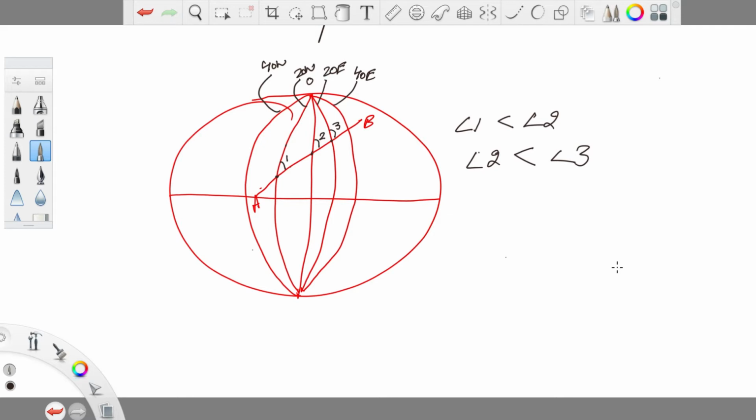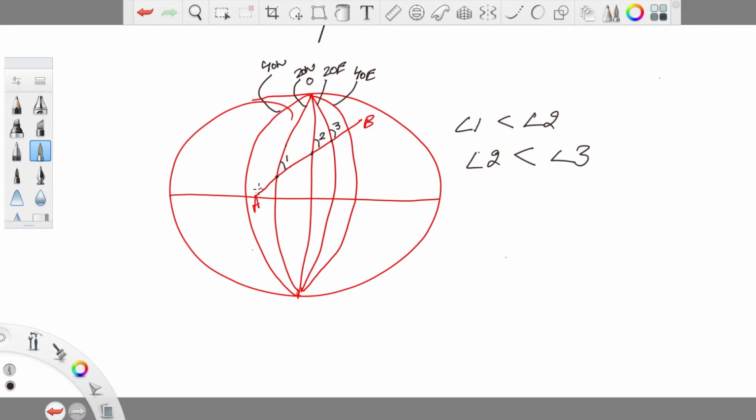So the next question is why a great circle track is not a constant track, not a constant direction track. To illustrate this question, I have drawn a circle which represents the shape of the earth, and this is the 0-degree longitude meridian or the Greenwich meridian, and I have drawn 4 meridians. This is on the eastern side, and this is the 20-degree east meridian, this is 40-degree east, and this is 20-degree west and 40-degree west meridian.